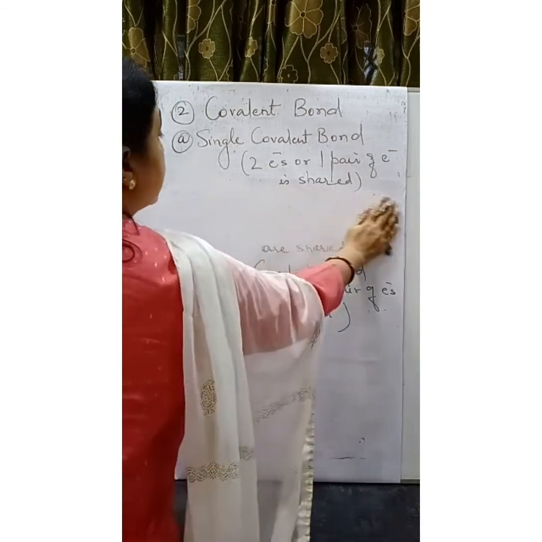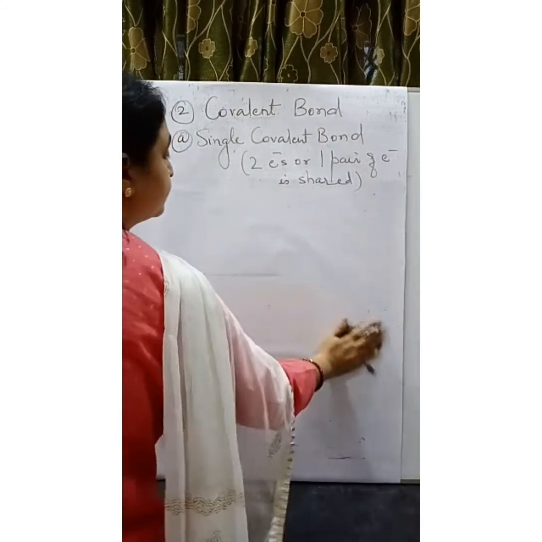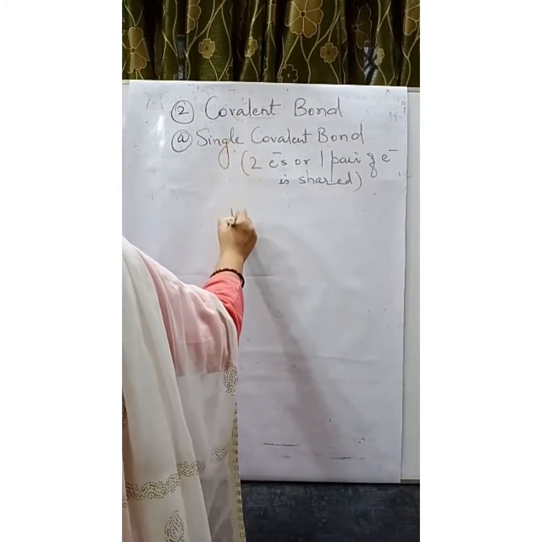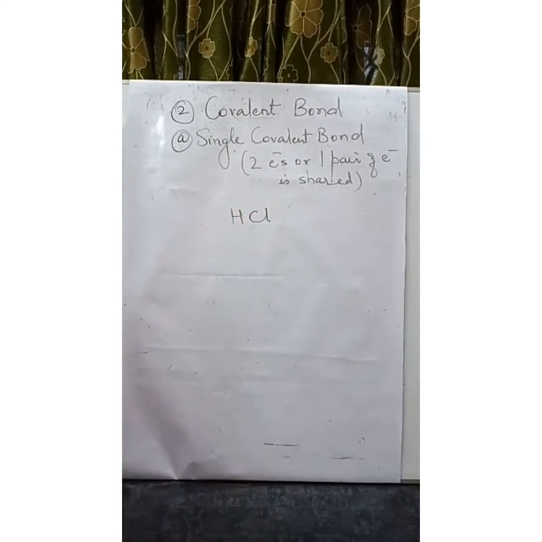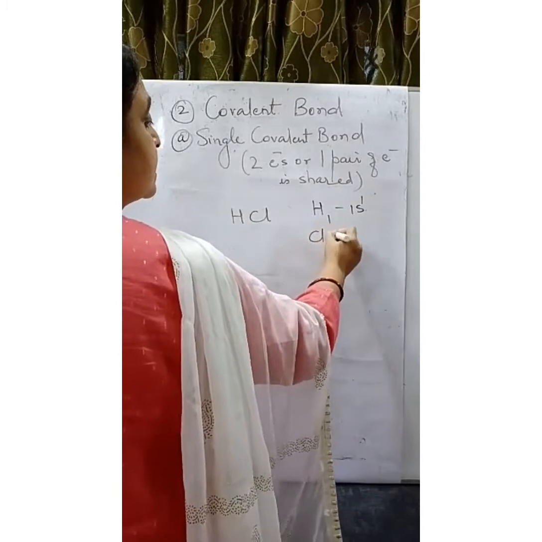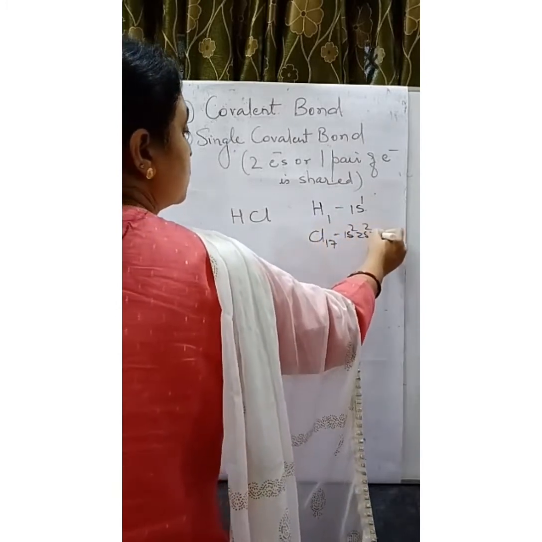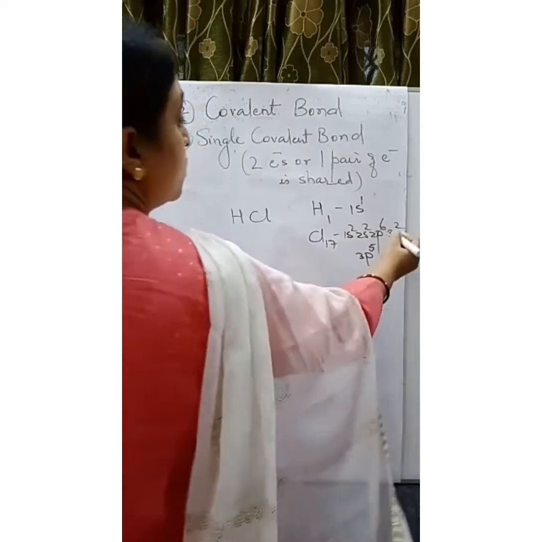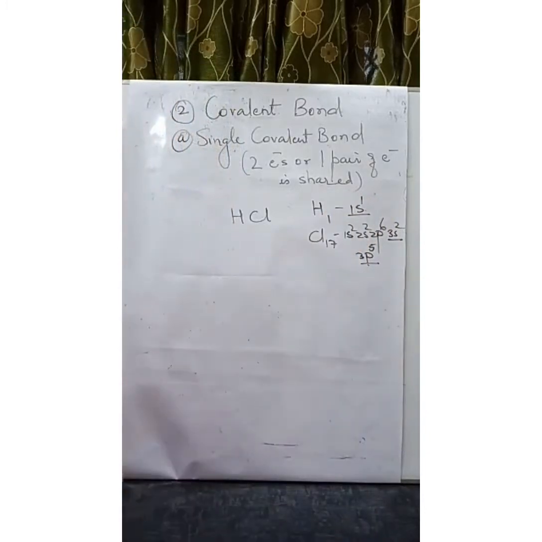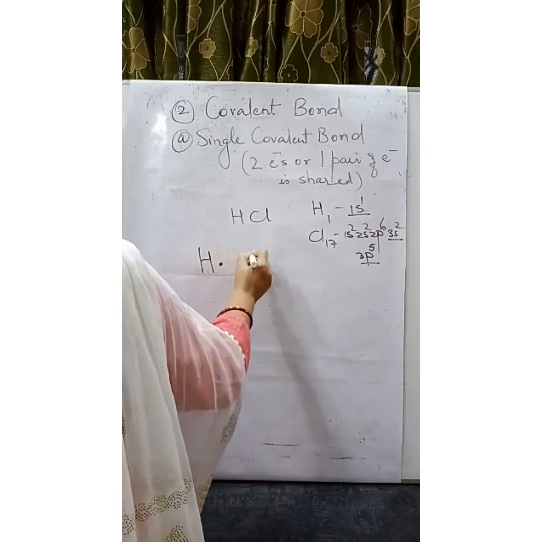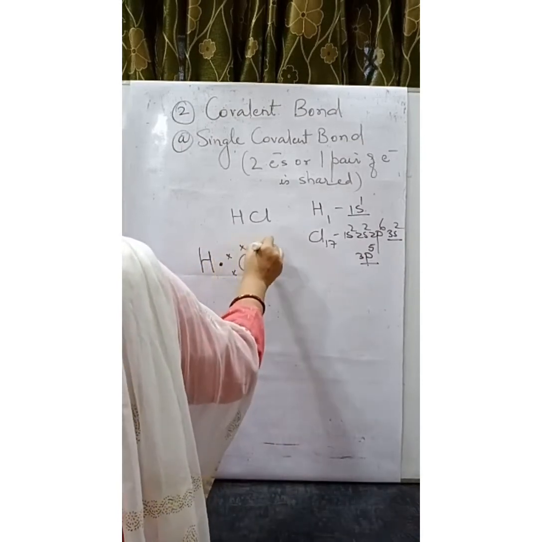First of all, let us see single covalent bond. Take for example HCl. It is having two elements, hydrogen and chlorine. Hydrogen is 1s1, 1 valence electron. Chlorine is 17, 1s2, 2s2, 2p6, 3s2, 3p5. So, chlorine is having 7 valence electrons, hydrogen is having 1 valence electron. So, I am putting the electron dot structure. Hydrogen is having 1, chlorine is having 7.